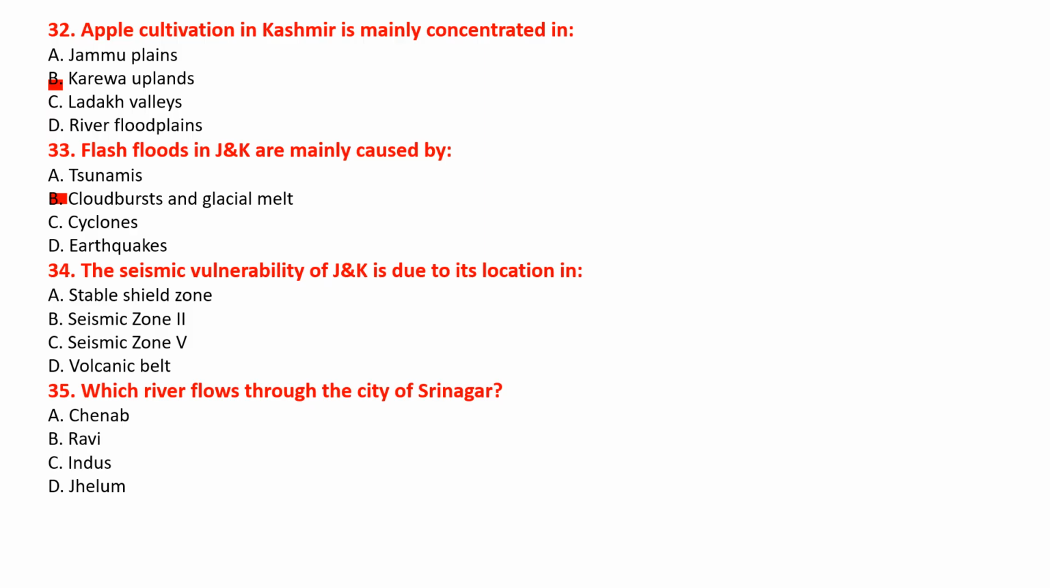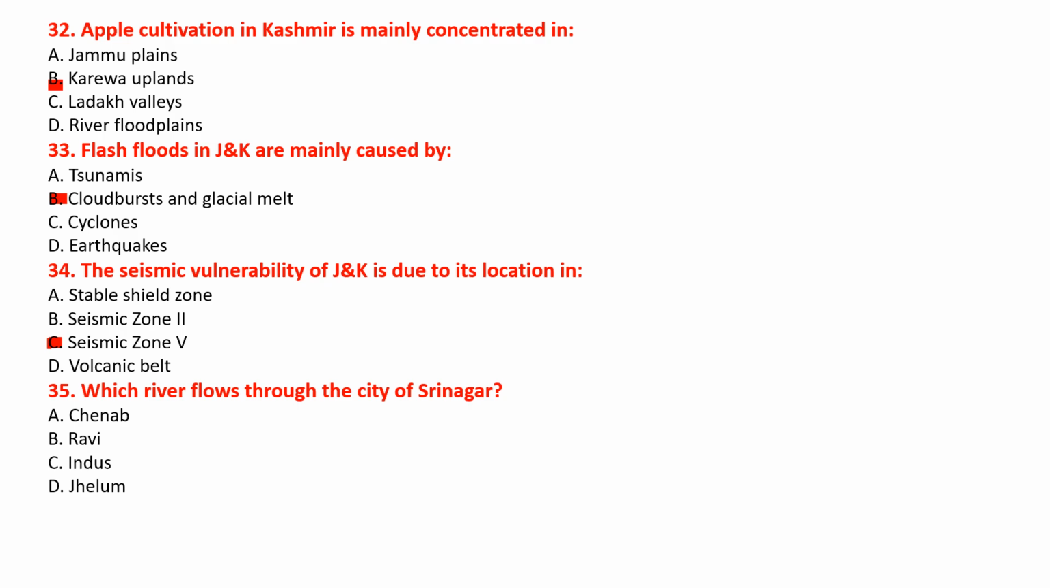Next is question number 34. The seismic vulnerability of J&K is due to its location in option A stable shield zone, option B seismic zone 2, option C seismic zone 5, option D volcanic belt. And the correct answer will be option C. J&K lies in seismic zone 5.